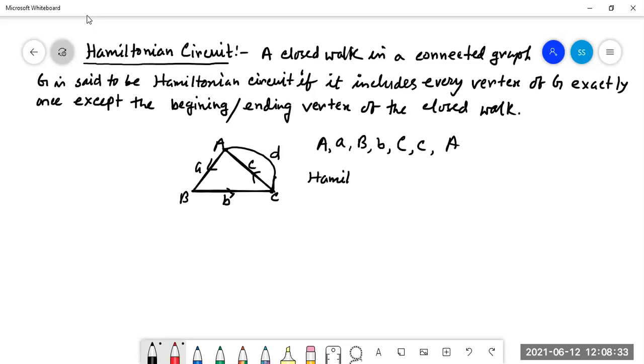Is it clear? Yes, sir. What is the Hamiltonian circuit?